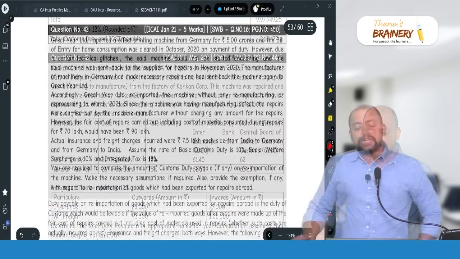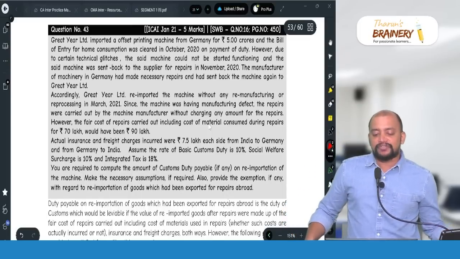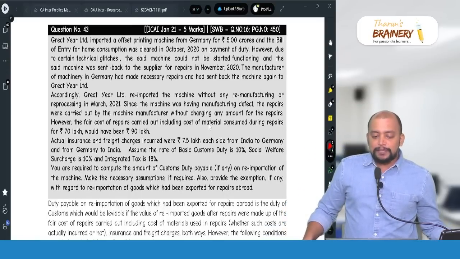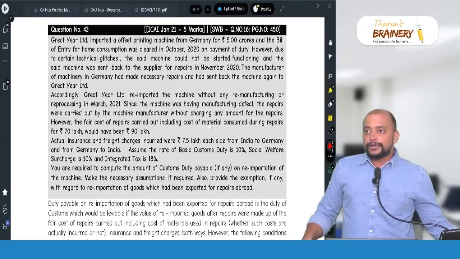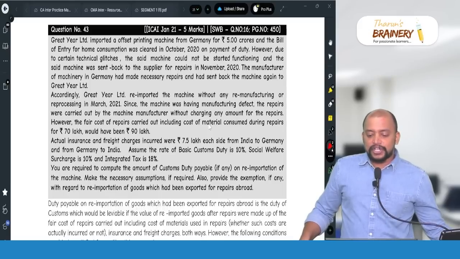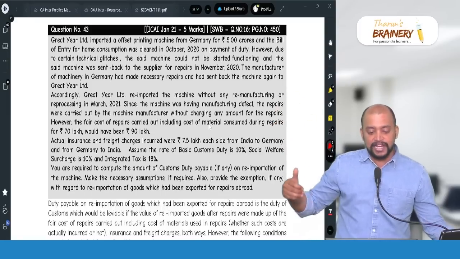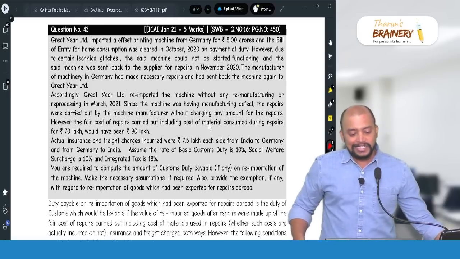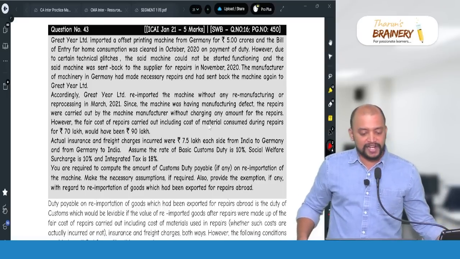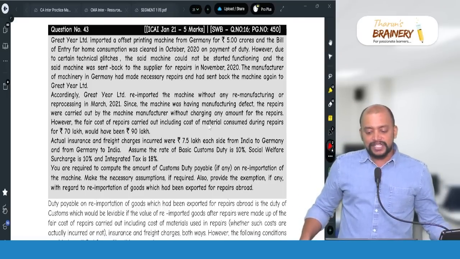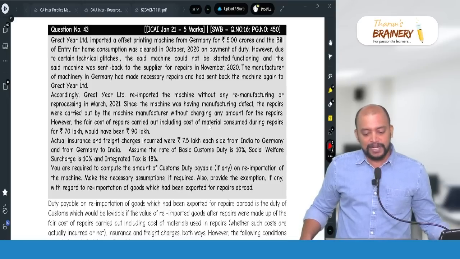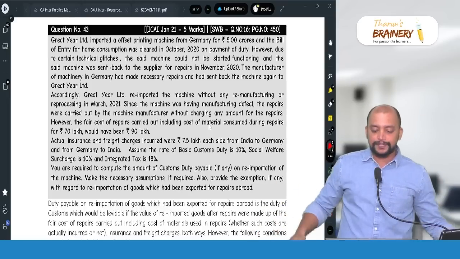Normal question only. Great Year Limited imported an offset printing machine from Germany for 5 crores and the bill of entry for home consumption was cleared in October 2020 on payment of duty. However, due to certain technical glitches, the said machine could not start functioning and was sent back to the supplier for repairs in November 2020. The manufacturer in Germany made the necessary repairs and sent back the machine again to Great Year. Accordingly, Great Year Limited imported the machine without any remanufacturing or reprocessing. Since the machine had a manufacturing defect, the repairs were carried out by the manufacturer without charging any amount.